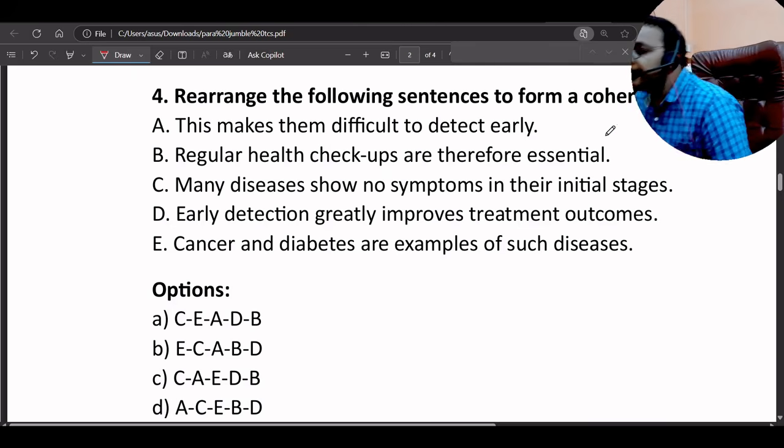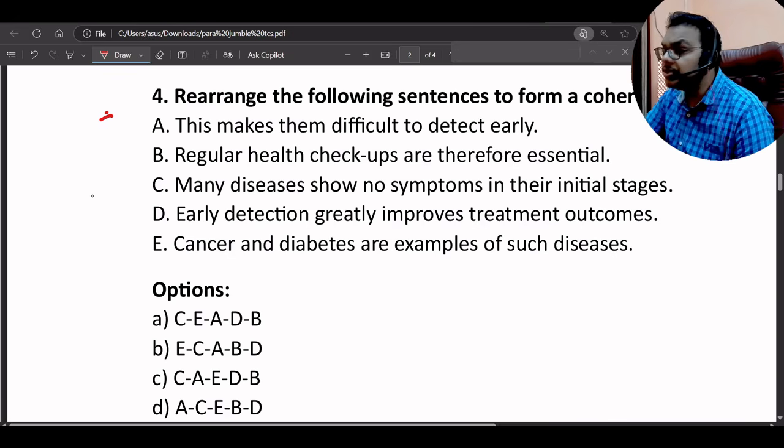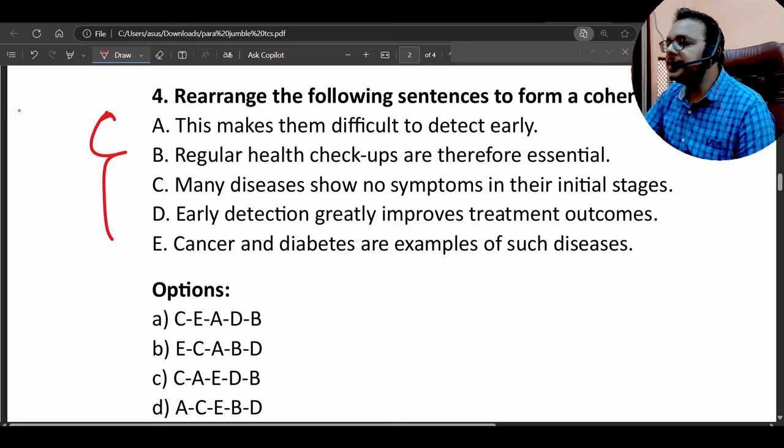So fourth one. This makes them too difficult to detect early. Not this one. Regular health checkups are essential. Many diseases show no symptoms in their initial stage. Early detection, cancer, diabetic. So definitely the opening sentence will be C.